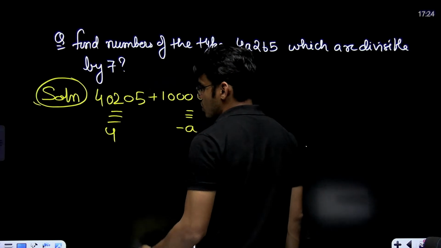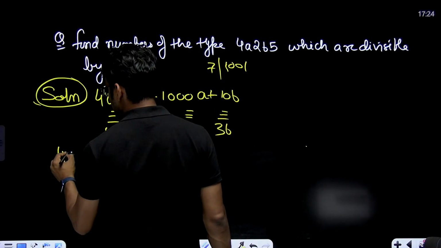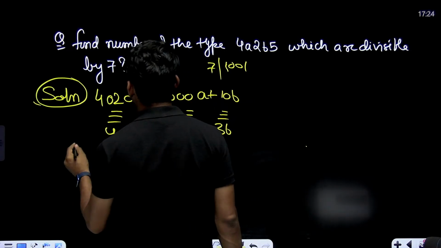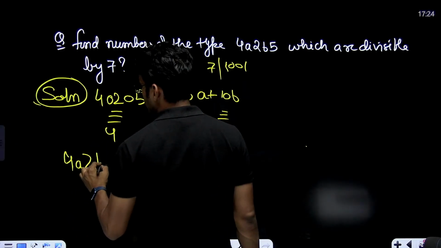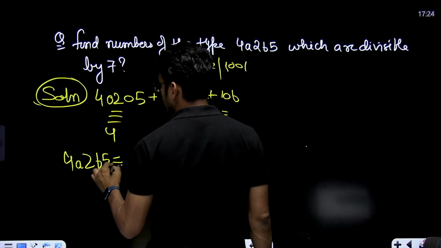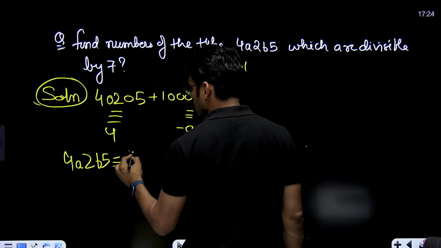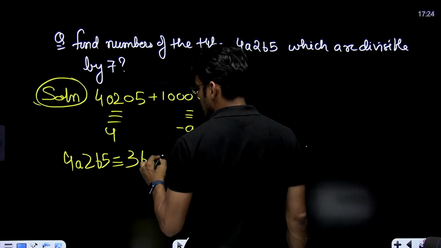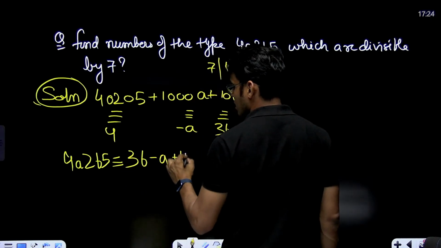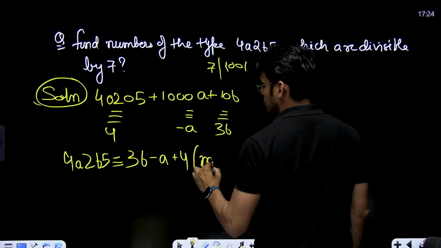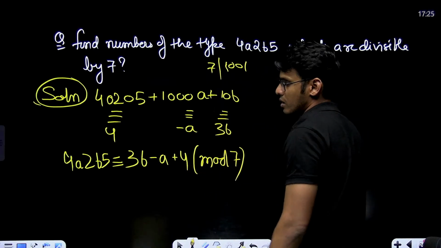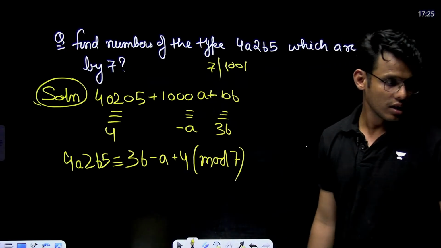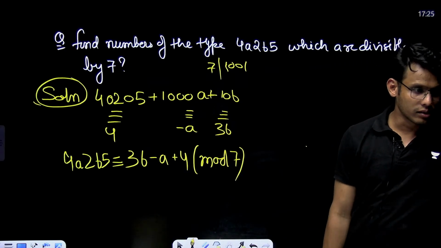So can I say that this particular number, 4A2B5, is congruent to 3b minus a plus 4 mod 7? Can I say it like this? Can you please confirm?